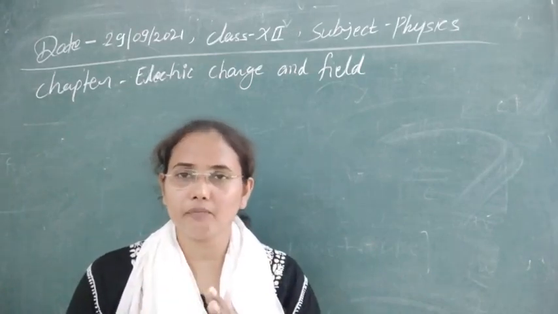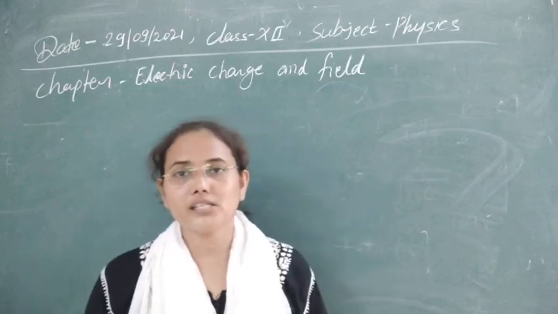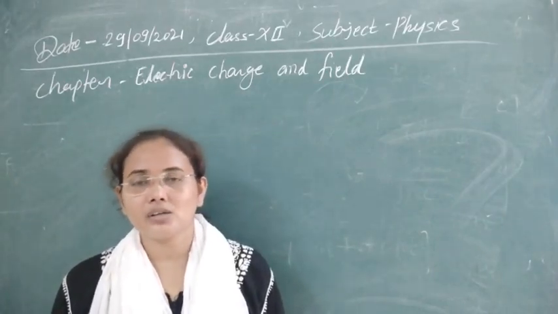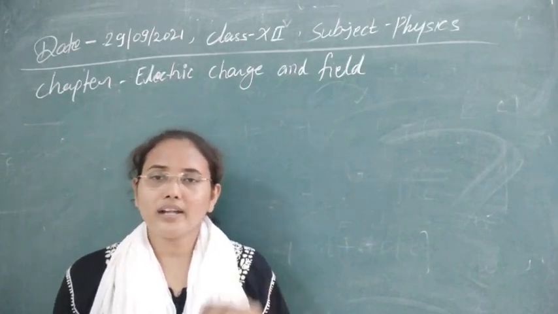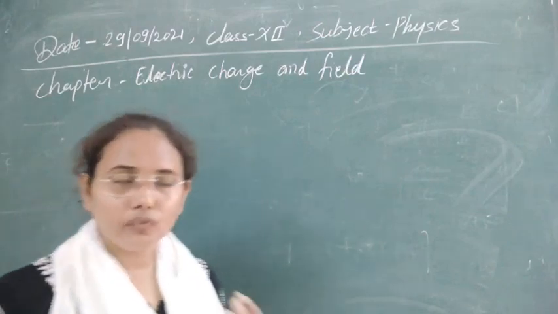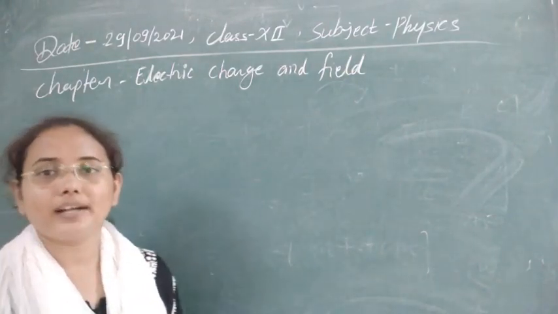We are not producing them. We are only transferring from one body to another body, meaning overall they are always conserved. The third nature, and a very important nature, is that charge has a quantitative nature, meaning they are quantized. This is also called the property of quantization of charge.